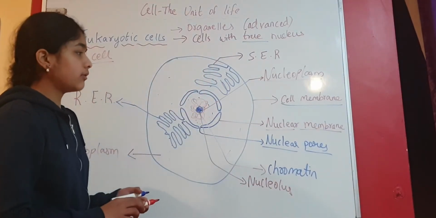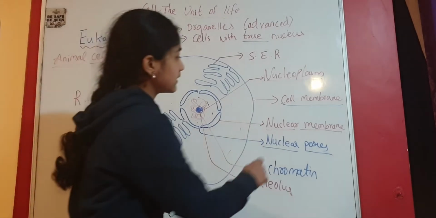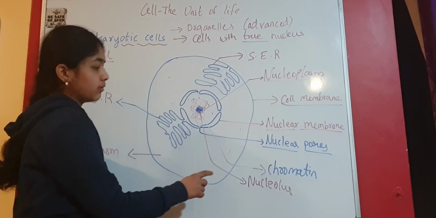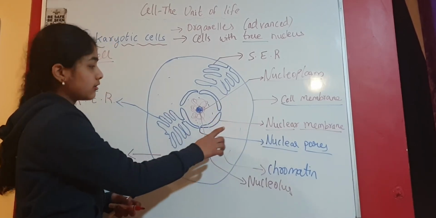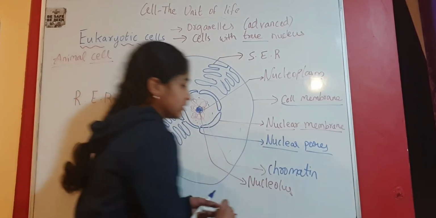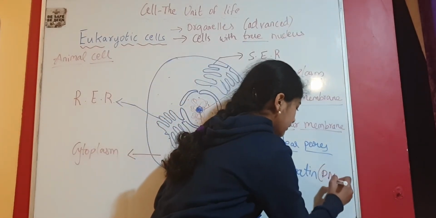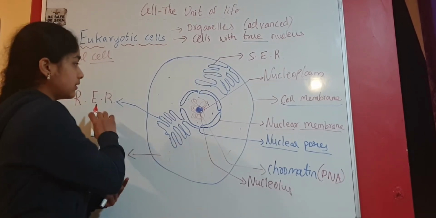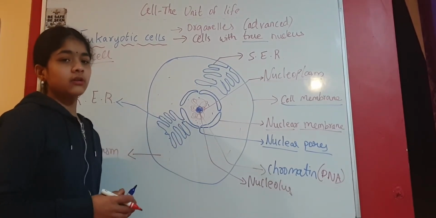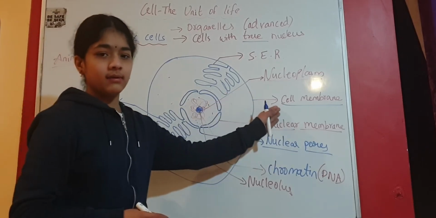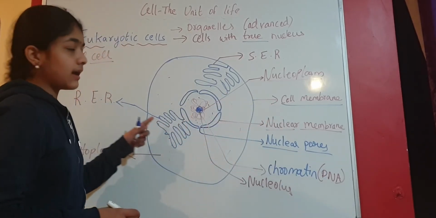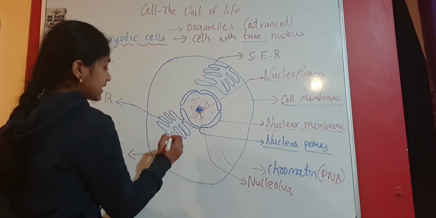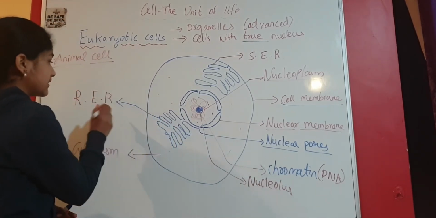Nucleolus. So we have looked at, again, the cell membrane or the plasma membrane, the nuclear membrane, nuclear pore, nucleoplasm, and chromatin fibers. These are the DNA actually, okay? Chromatin fibers or DNA. We have also looked at RER, rough endoplasmic reticulum, smooth endoplasmic reticulum, cell membrane, nucleolus, and the cytoplasm.